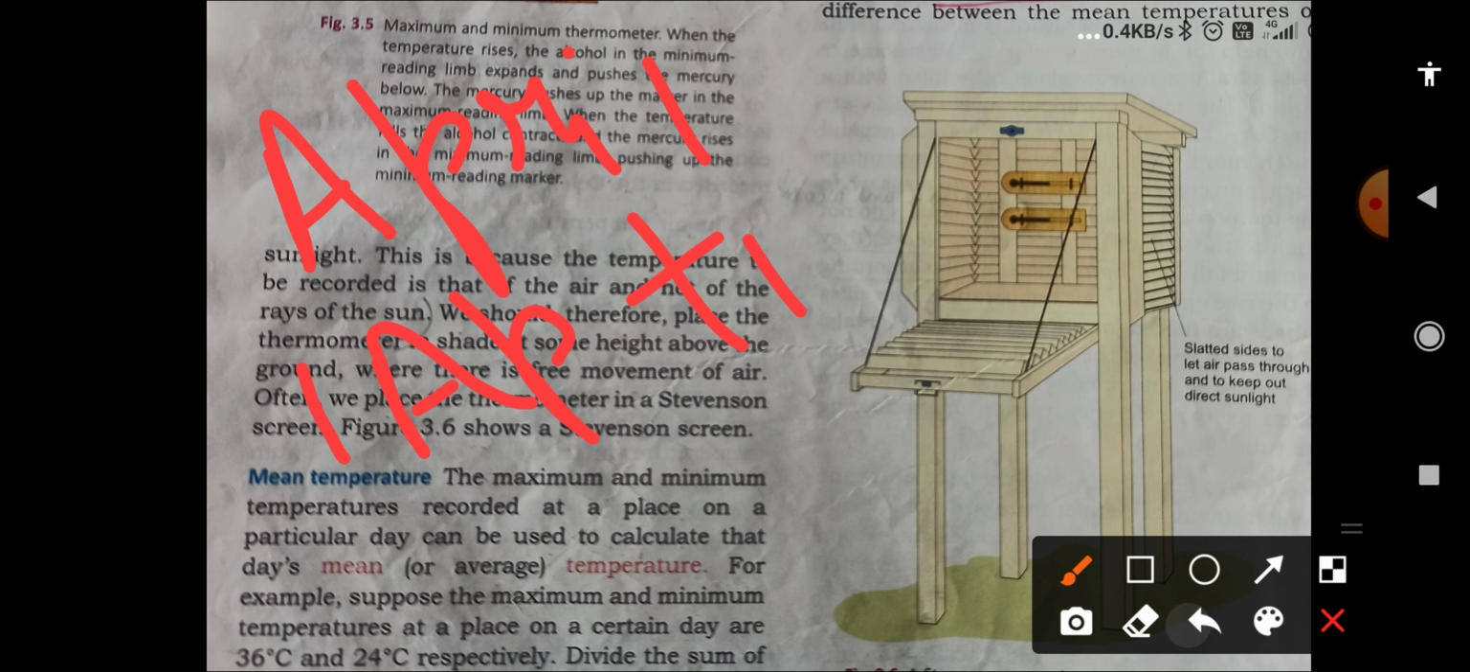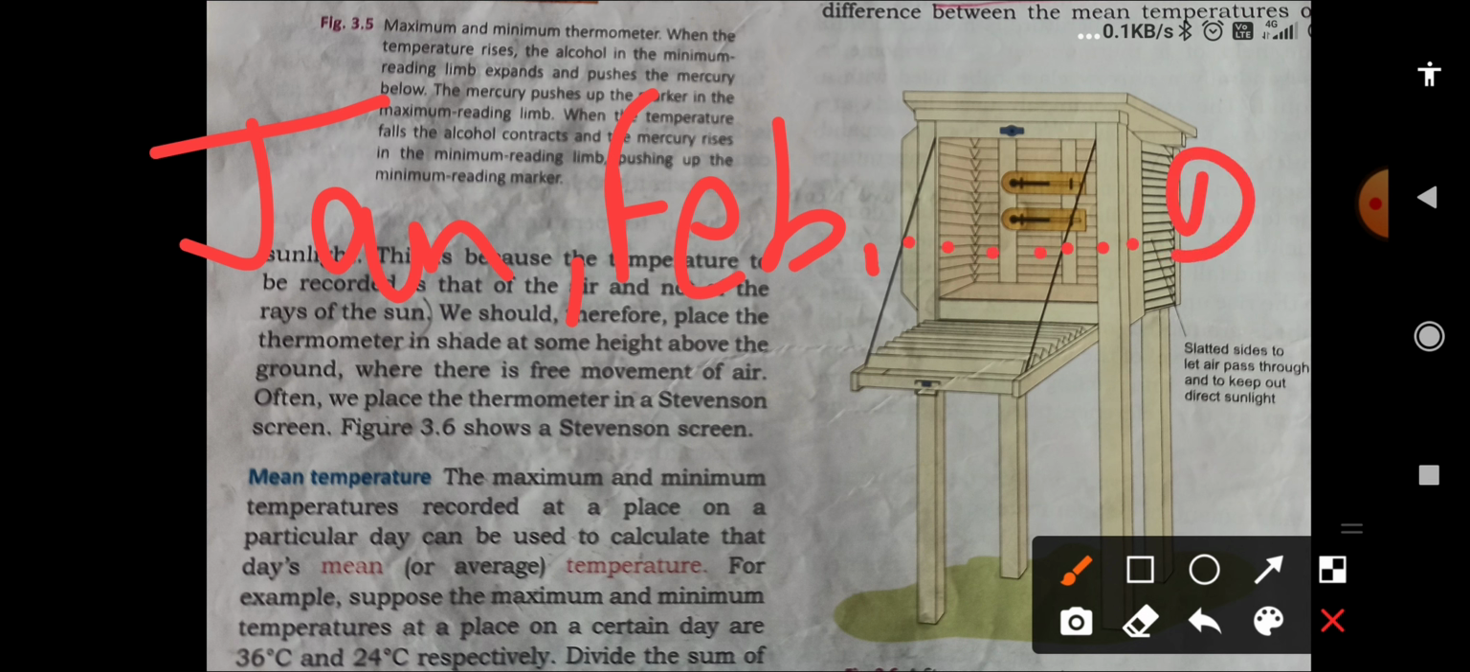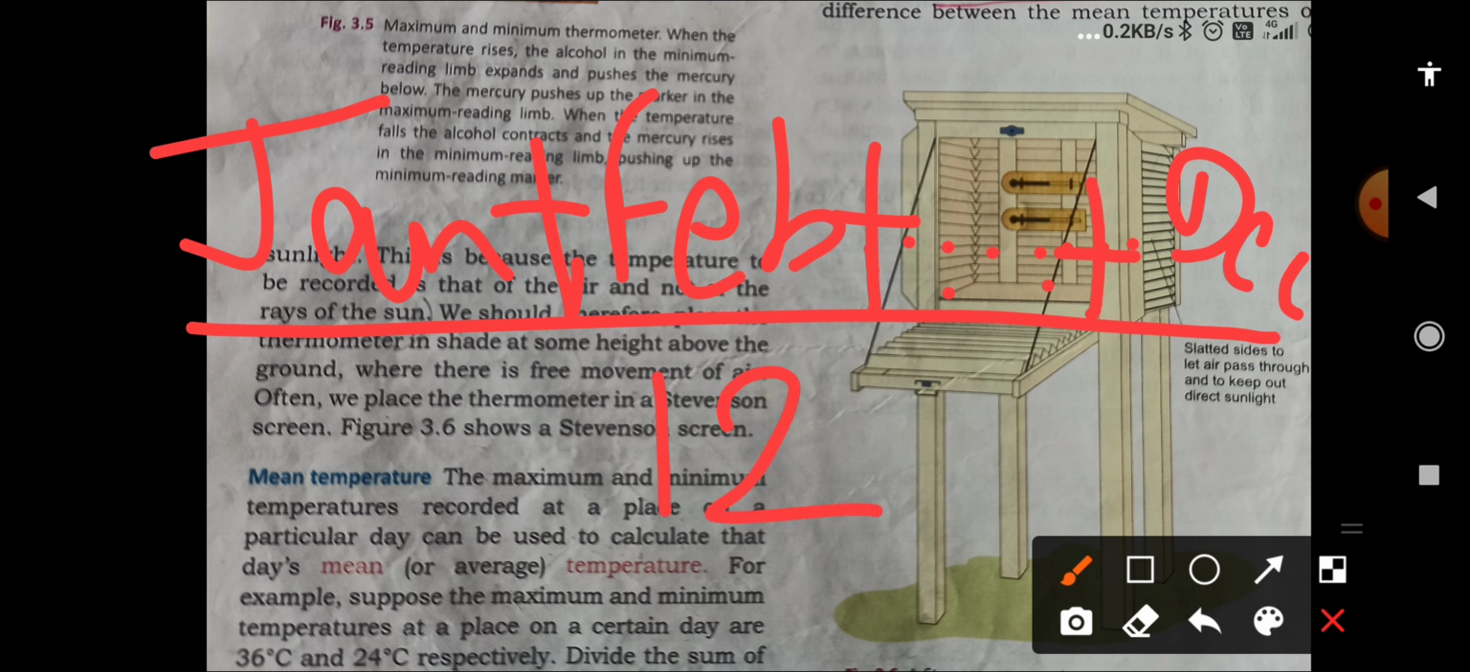Next is mean annual temperature. For the mean annual temperature, you first have to add the months, January, then February, like this up till December. Okay, 12 months are there, so first of all you total them, then you divide by 12. In this way you can find out the mean annual temperature.